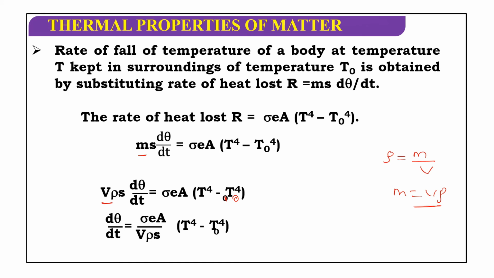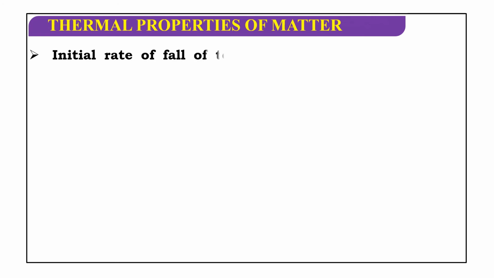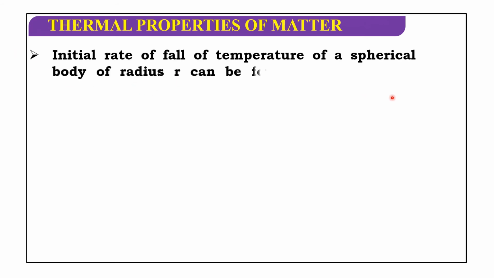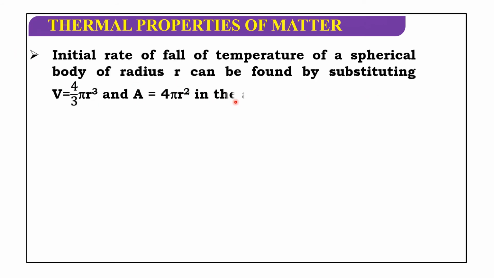Next, since m is equal to V into rho, the rate of fall of temperature d theta by dt is equal to (E sigma A) by (V rho s) into (T power 4 minus T0 to the power of 4). Next, initial rate of fall of temperature of a spherical body of radius r can be found by substituting V is equal to 4 by 3 pi r cube and A is equal to 4 pi r square in the above formula.